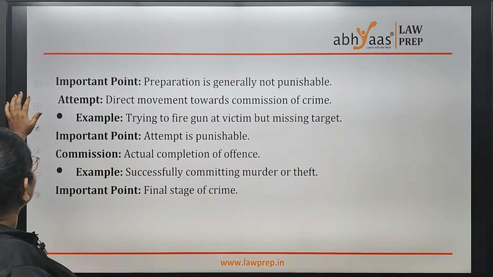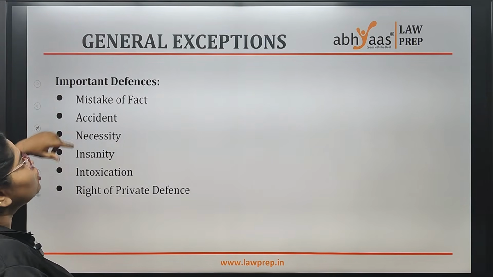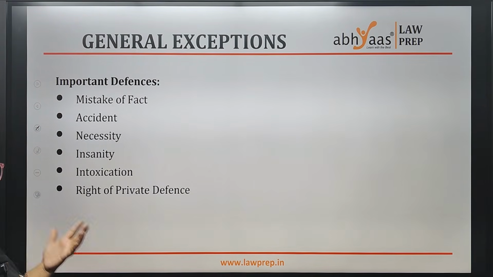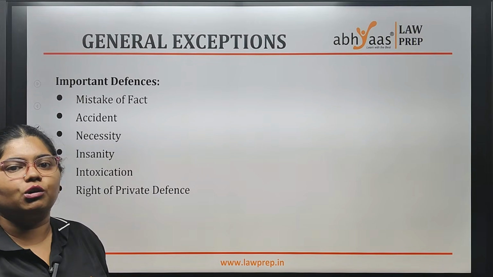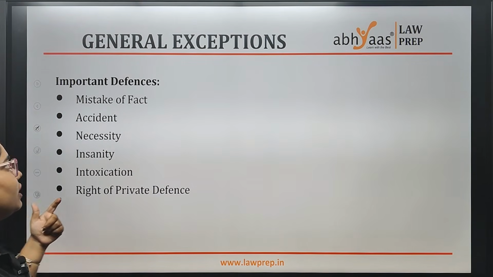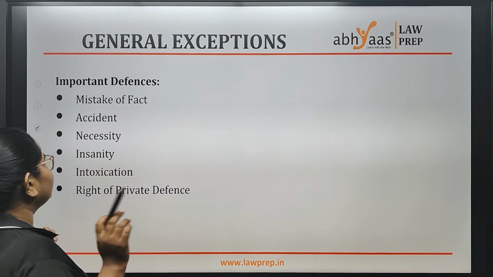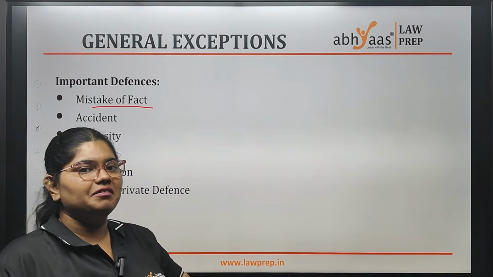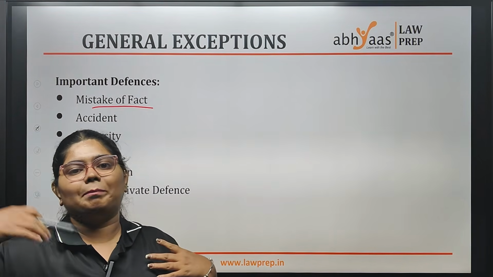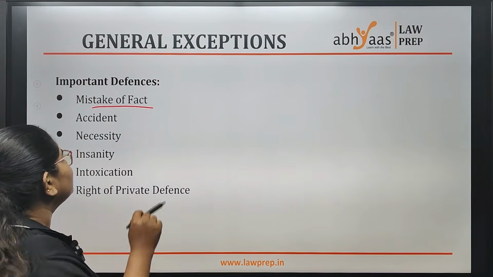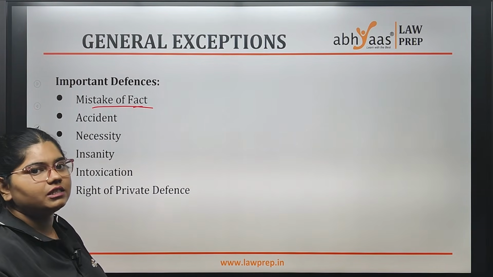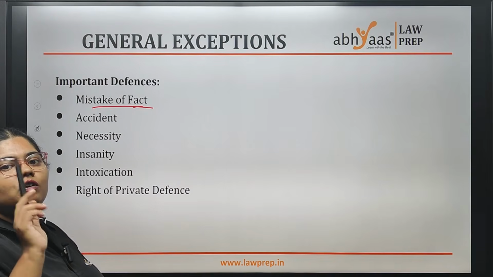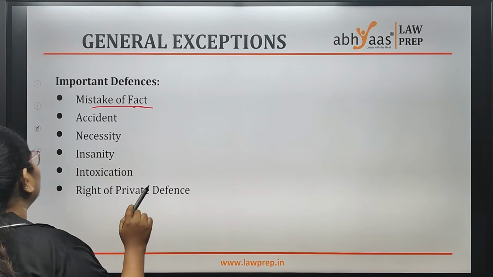So coming to your general exceptions. By now you should know what is exception and defense. So here, what can be exceptions to a crime? First, mistake of fact. A police officer has arrested me thinking I am B, but I am A. So this is mistake of fact. It is a defense. Mistake of law is not allowed. Mistake of fact is allowed.